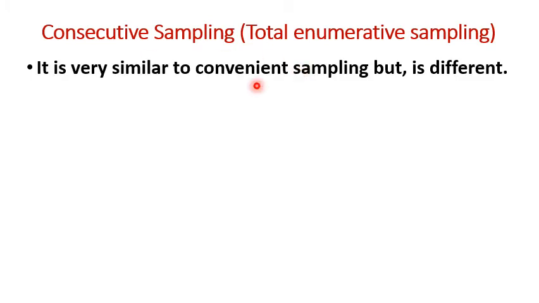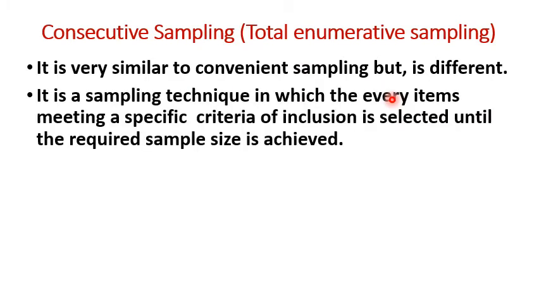The last important method of non-probability sampling is consecutive sampling or total enumerative sampling. It is very similar to convenience sampling but is different from convenience sampling. It is a sampling technique in which every item meeting a specific criterion of inclusion is selected until the required sample size is achieved. So a specific criterion of inclusion will be determined well in advance, and every item which meets that criterion is selected until the required sample size is achieved.